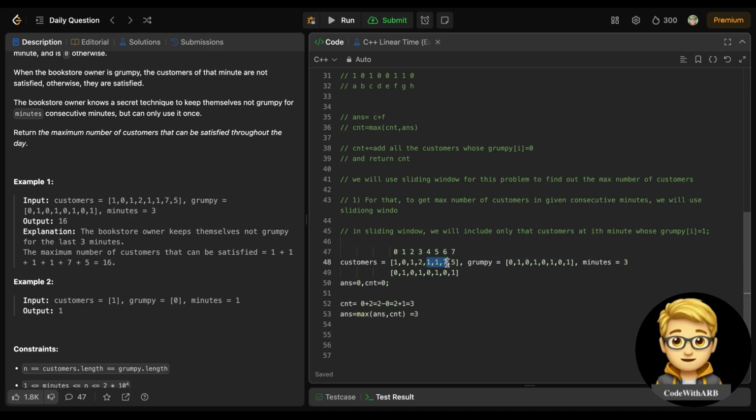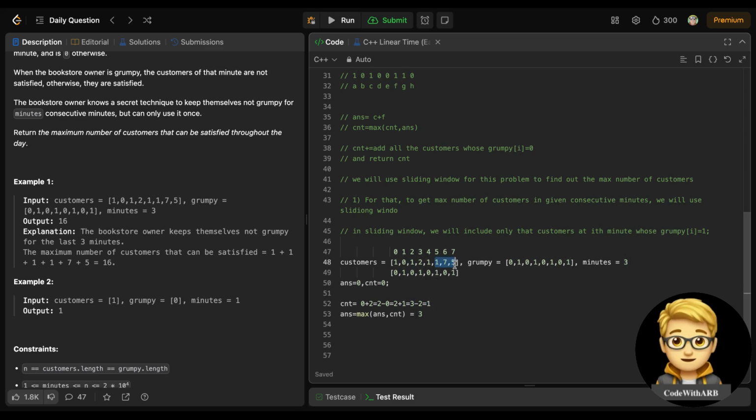This 1 1 7, 7 is 0 and the previous value is 1. So I need to delete the previous value to include this 7, right? So this 2 value is 1 only because the sliding window is shifted now, and this is not included in our window. So this value should be deleted, and its grumpy value is 1 because we have already taken it. So it means I need to delete it. And the 7 value is 0, so we will not include it, and this is 1. So the maximum value is already 3, and cnt got 1, so we will not update that.